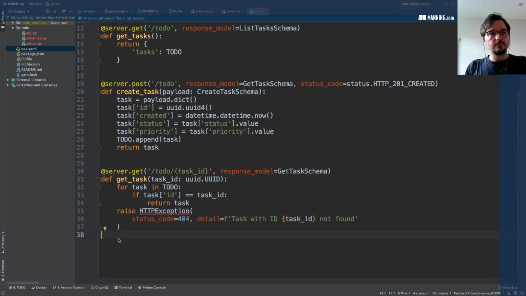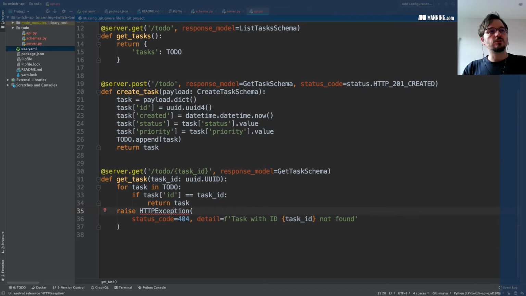Now, one thing here, for those endpoints which are trying to retrieve a specific item, it's possible that the item requested by the user doesn't exist, and in that case, we have to respond with a 404 response, saying that the item doesn't exist or couldn't be found.